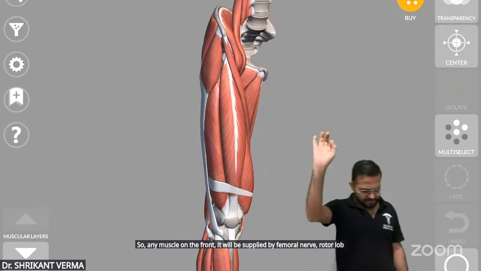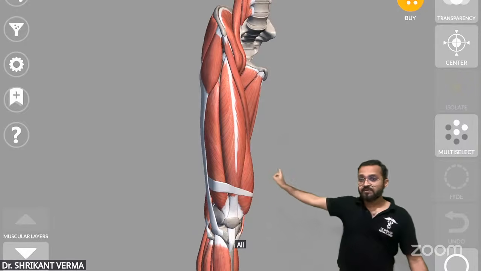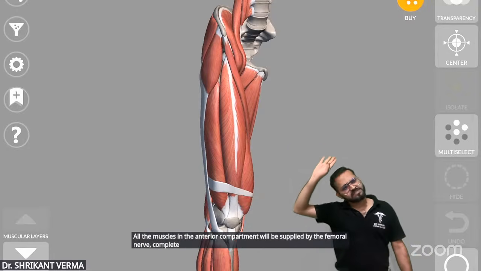रट लो बेटा, यहीं से क्वेश्चन आता है, इतना याद रखना है. All the muscles in the anterior compartment will be supplied by the femoral nerve. Complete. Any muscle, we'll see later.